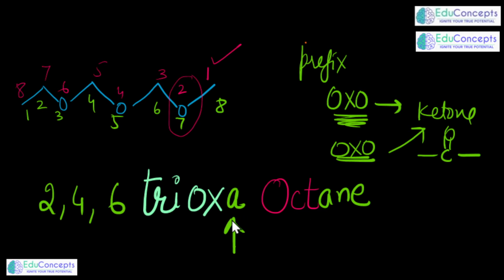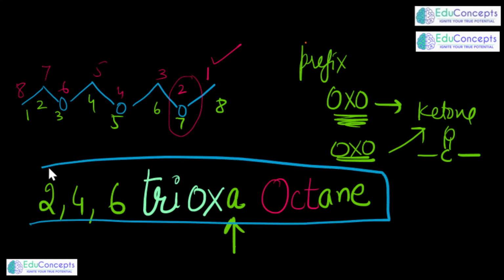Oxa means it is ether, but we are not able to use this ether as alkoxy. That is why in an open chain, if more than 2 alkoxy groups come into the picture, then we will be using this replacement nomenclature as oxa. Another question they can ask you is like this also. They will say the IUPAC name of some compound is 2,4,6 trioxa octane. How many oxo groups in it? So oxo groups are 0 in it. So there is no keto group.